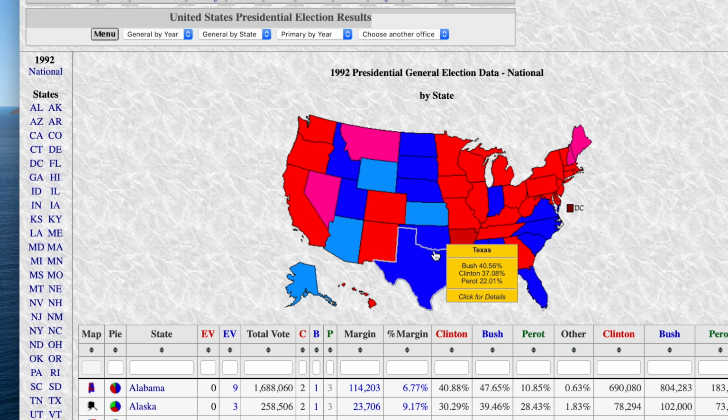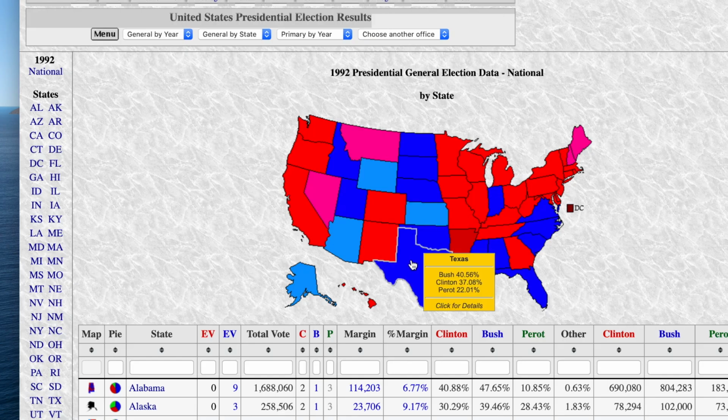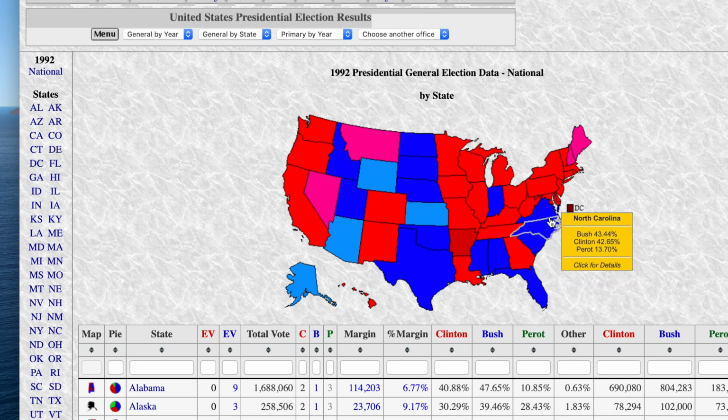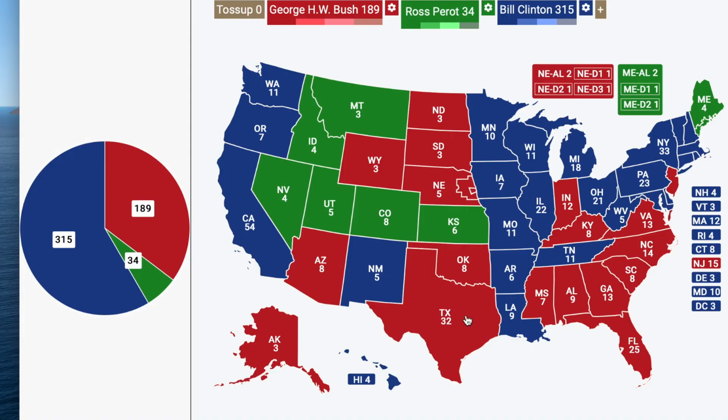Some of these other states here. Oh yeah, Texas, he did pretty well. That's his home state, I think. Yeah, maybe he would have won some of these bigger states too. I think I'm going to give him one bigger state. So let's see, Texas. That went to Bush by a few points. Perot maybe would have gotten... He just didn't do as well in the South. So I feel like his effects wouldn't be as big in the South. I know he flips a few states, but